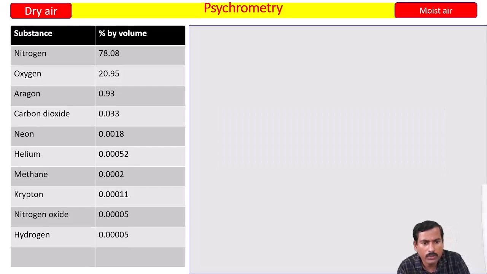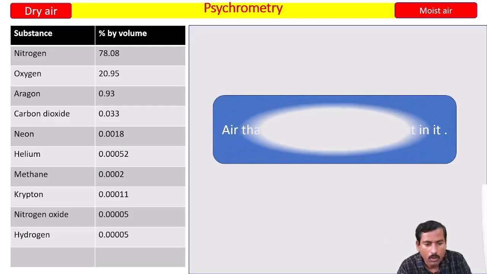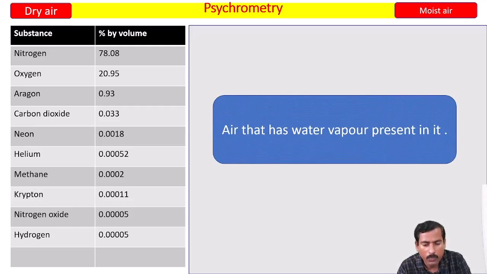Next, what is the next terminology of psychrometry? It is called moisture. Of course, you are finding moisture in the atmosphere. It means it is the combination of all these gases, and also there will be the presence of water vapor. So the air that has water vapor present in it is called moisture.